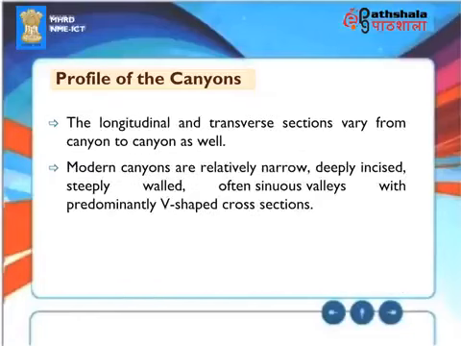The longitudinal and transverse sections vary from canyon to canyon as well. Modern canyons are relatively narrow, deeply incised, steeply walled, often sinuous valleys with predominantly V-shaped cross sections.